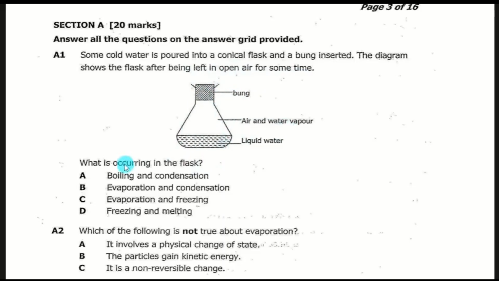When the question asks what is occurring in the flask, first we look in the flask, we are seeing air and water vapor. When you see water vapor, what must come to your mind is that there's some evaporation going on. If there's evaporation going on, definitely you consider some condensation also going on, because this conical flask is enclosed.